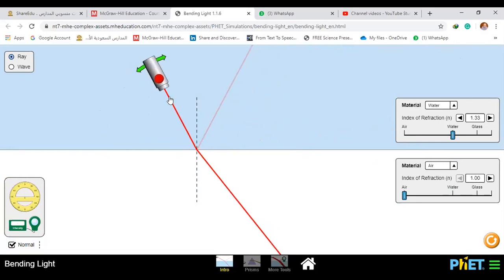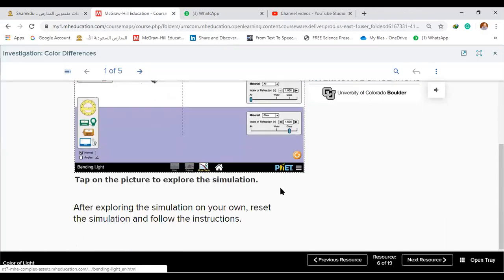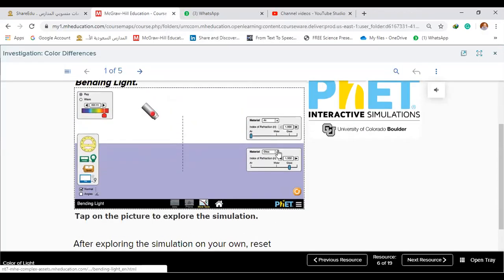The angle of incidence must be equal to the angle of reflection, and the angle of refraction will be greater than the angle of incidence. Understand till now? Yes. Any problem? No. Thank you. Okay, guys, so in this phenomenon that we explained before.